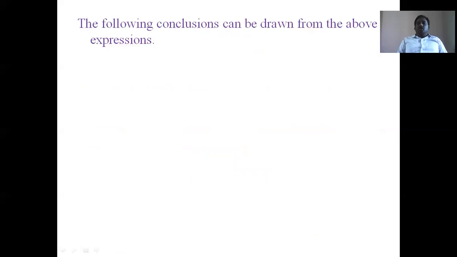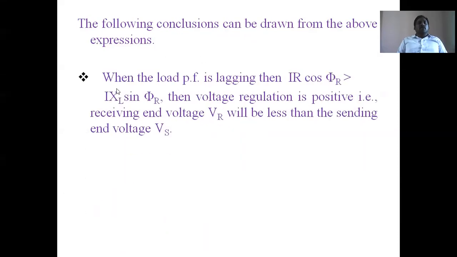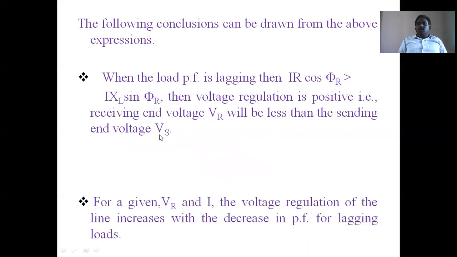From these two equations, we conclude that when the load power factor is lagging, I R cos phi r is greater than I XL sin phi r. Voltage drop is more. Then the voltage regulation is positive, that is, the receiving end voltage Vr will be less than the sending end voltage Vs.